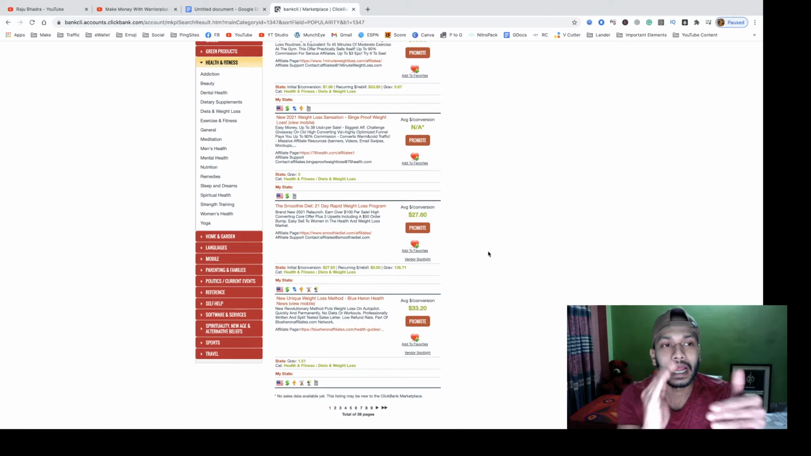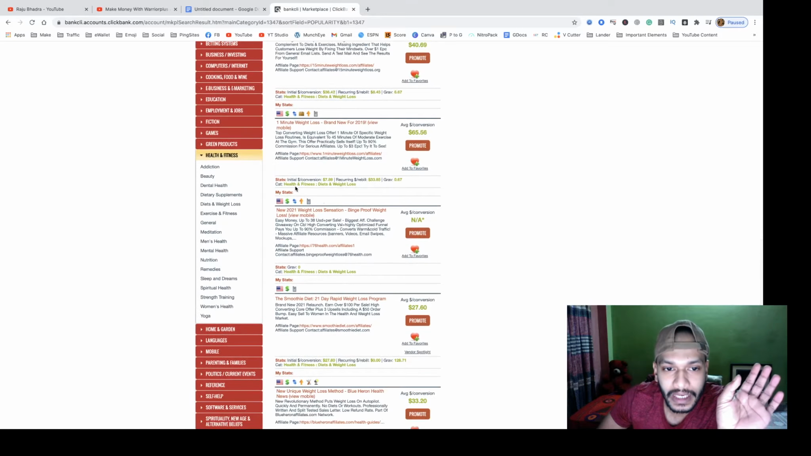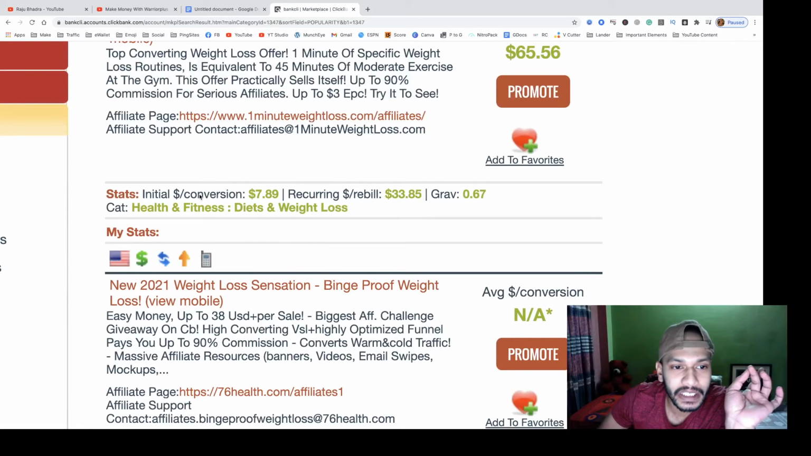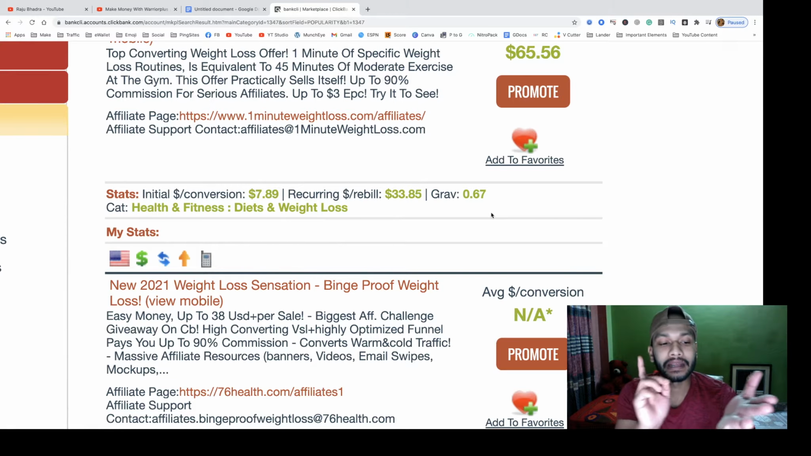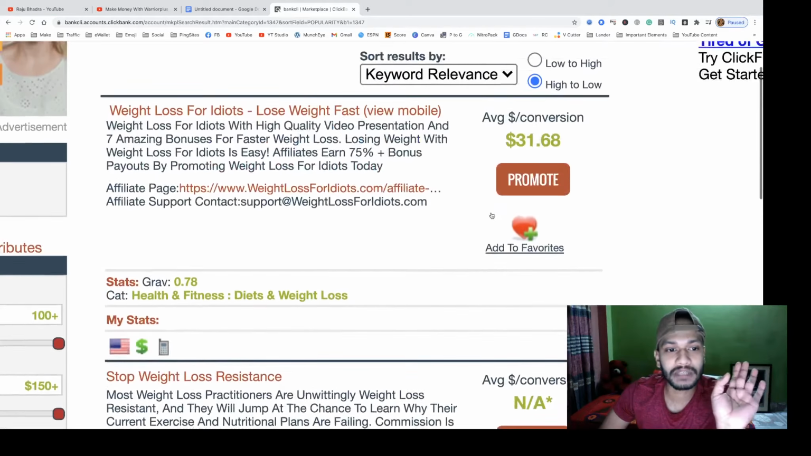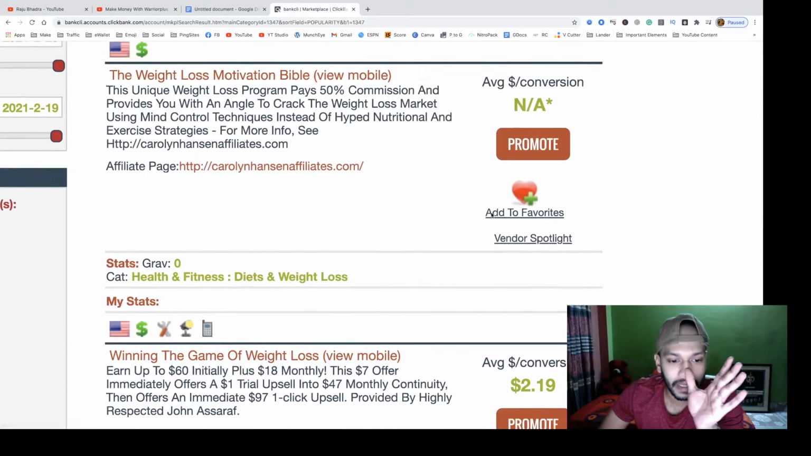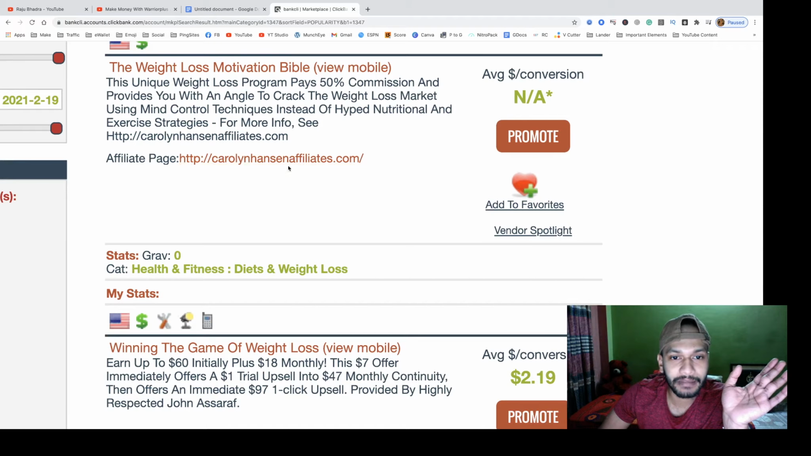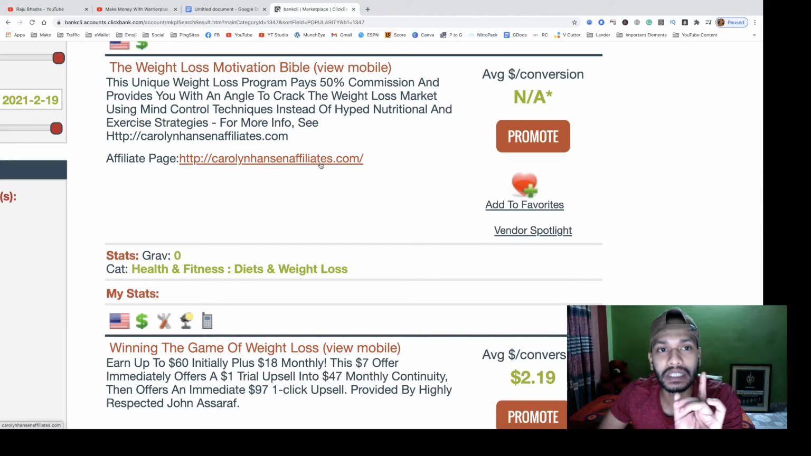For choosing ClickBank products, I recommend you follow a few steps here. You see here is the initial conversion, recurring or rebill, and gravity score. At first you have to focus on gravity score. Gravity score means how many affiliates sell this product. If you see a high gravity score, then this product is good, this product is perfect to promote. Then you will get the affiliate page, with all the info about this product.